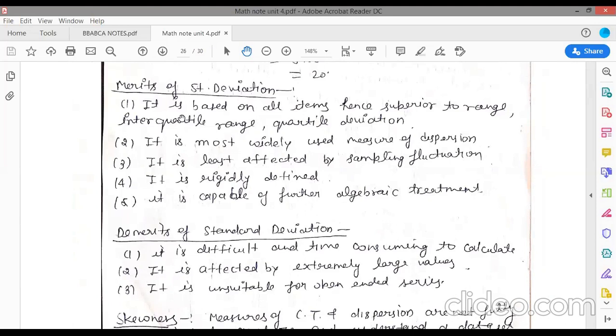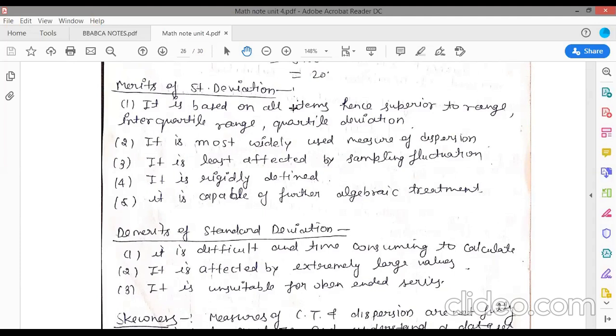Next is merits of standard deviation. So standard deviation, you can see that it is based on all items of the data or the given set. So it is based on all items, hence superior to range, interquartile range, quartile deviation. Second point, it is the most widely used measure of dispersion. It is least affected by sampling fluctuations. It is rigidly defined. It is capable of further algebraic treatments.